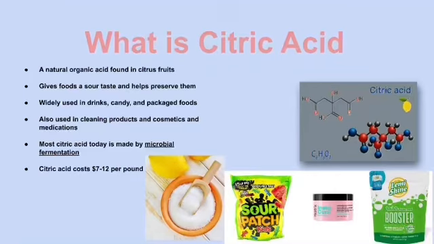Hello, welcome. Today we're going to talk about citric acid and what it's used for, who discovered it, and what makes it great. So citric acid is an organic acid found in citrus fruits. It's being used to flavor your candies. It's also used as a preservative. It's mainly produced today through a process of microbial fermentation.